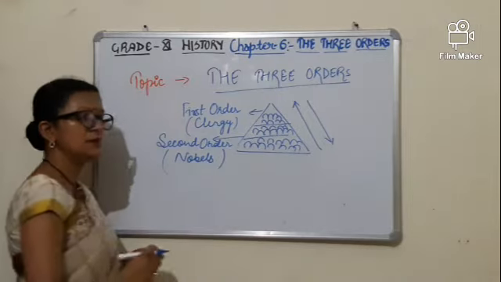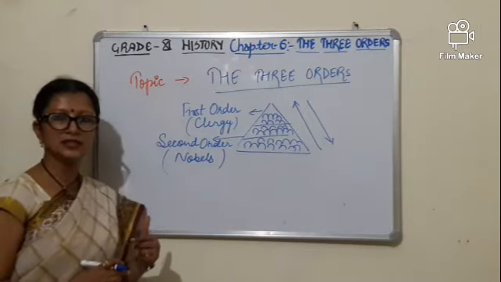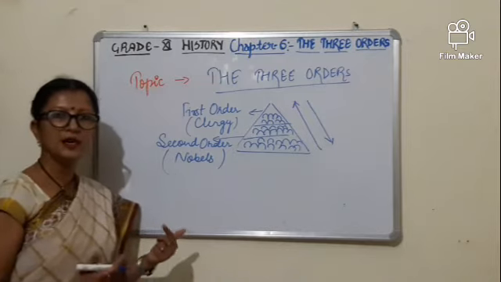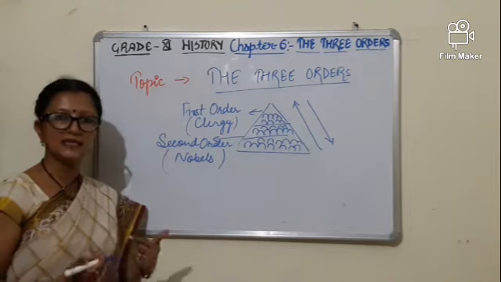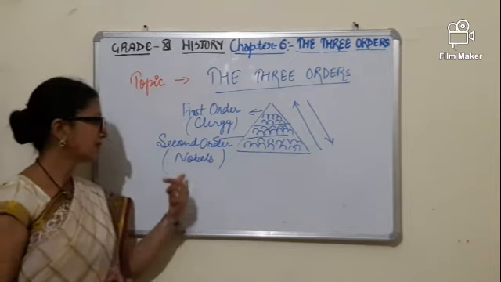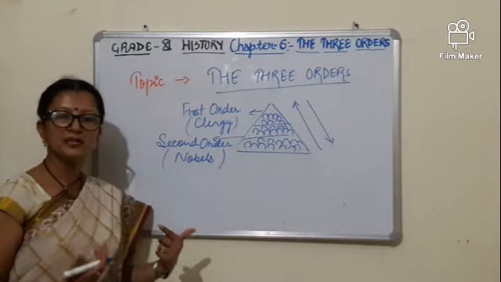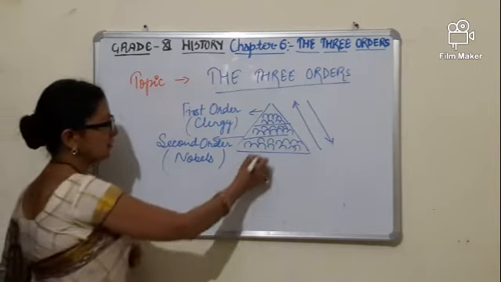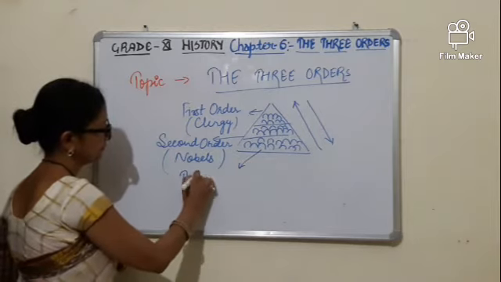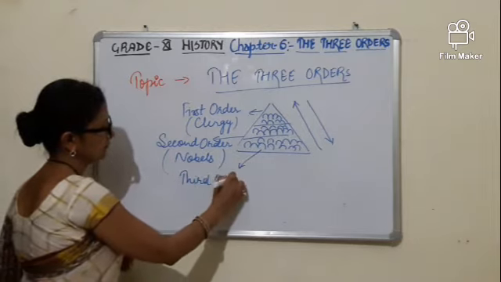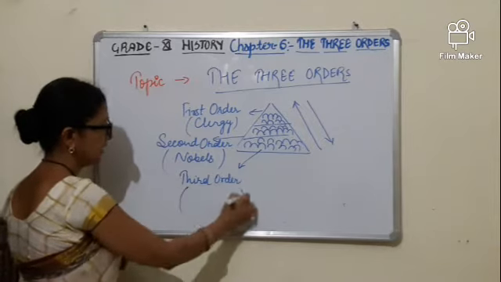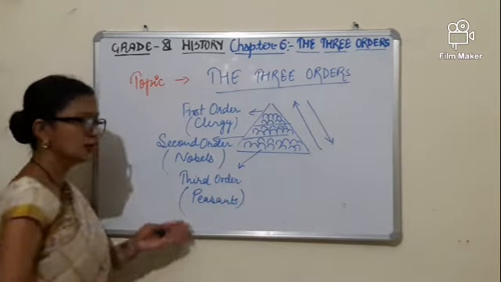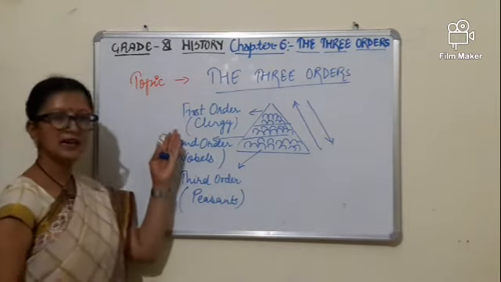These clergies were the bishops, who used to worship in the churches, whereas these nobles are the richest people of the society, or the powerful people of the society. Kings and queens are members. Also we can say landlords who have a big piece of farming land are also called nobles. Now in the third order, they categorized peasants. They used to work in the fields of nobles and clergies.